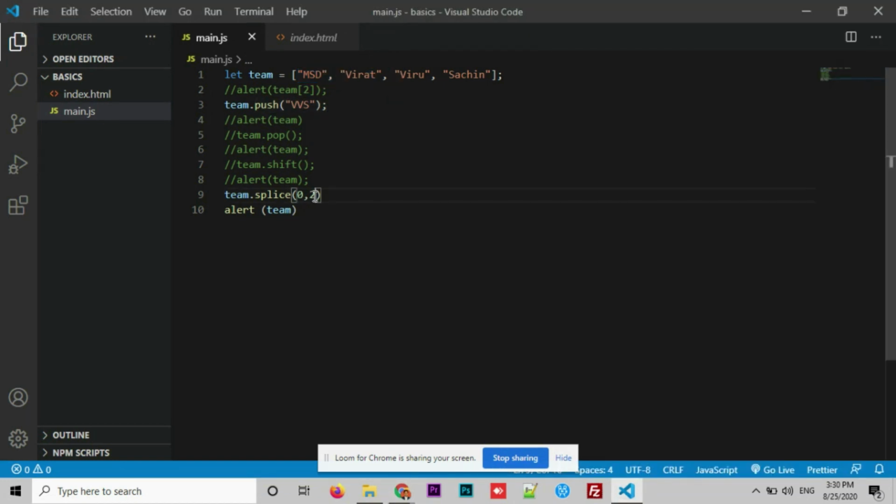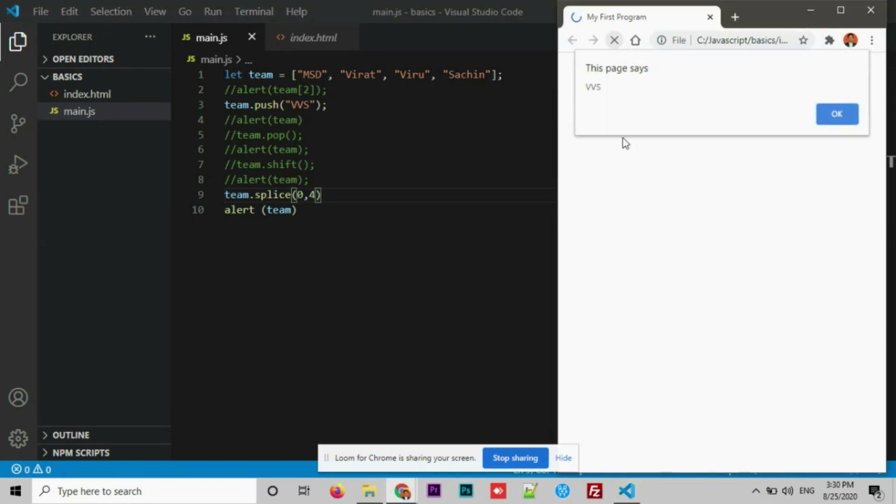What if I mention 4 here? Refresh, check this. This 0 indicates the starting point from where I am supposed to start. 0 indicates right from the first element, 4 elements need to be removed. All the 4 got removed and the 5th one has been displayed here.